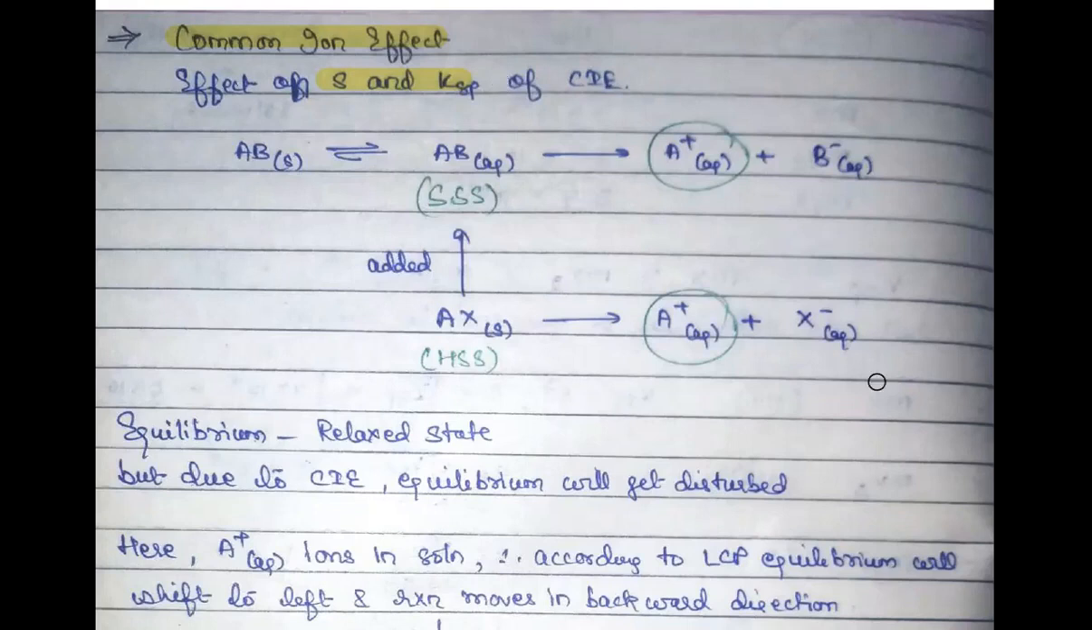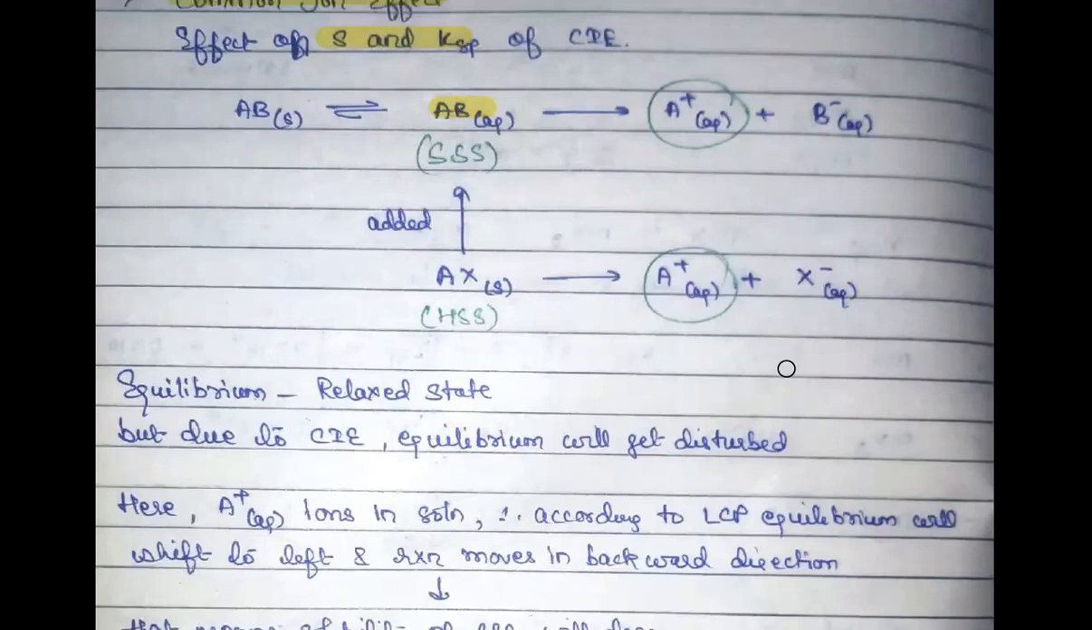But later on, the final picture is that we have extra A plus ions in the solution. Then we have the same amount of B negative ions and X negative ions. So we need to see what happens to the solubility and KSP of this sparingly soluble salt when another highly soluble salt is added with a common ion. Okay, this is what we need to see here. What is the effect we will be seeing?